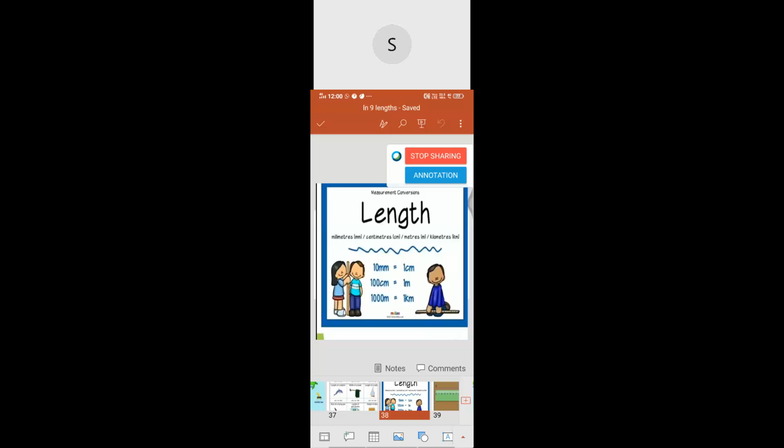Length of football field. Not kilometer. Meter. Very good. Okay, safety pin. Centimeter. Spoon. That's also centimeter, ma'am. Centimeter.